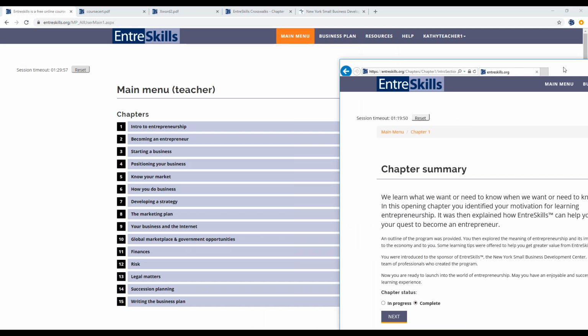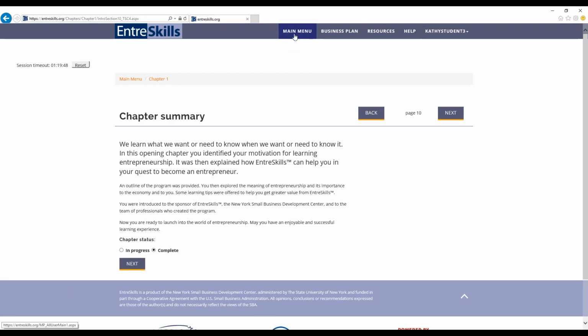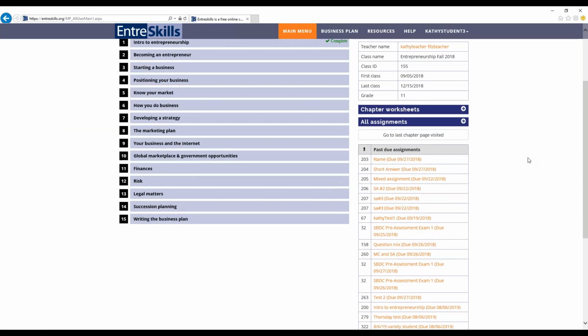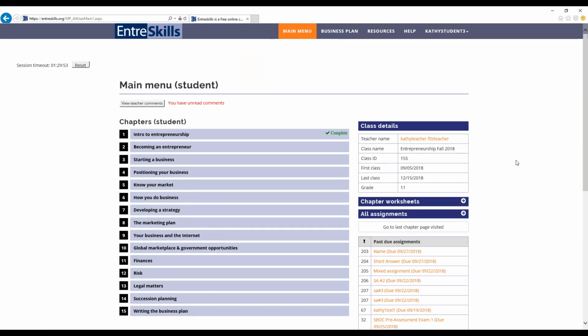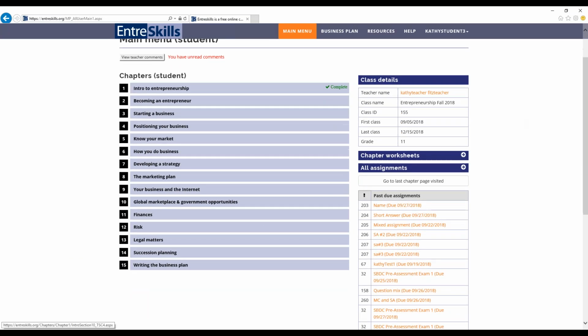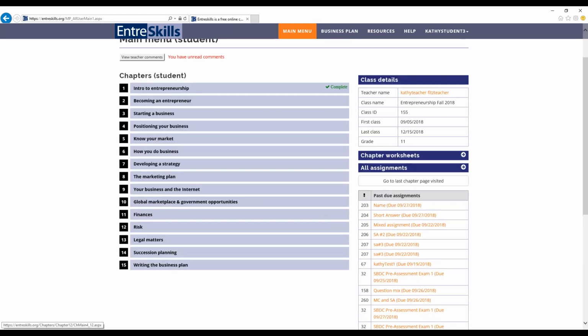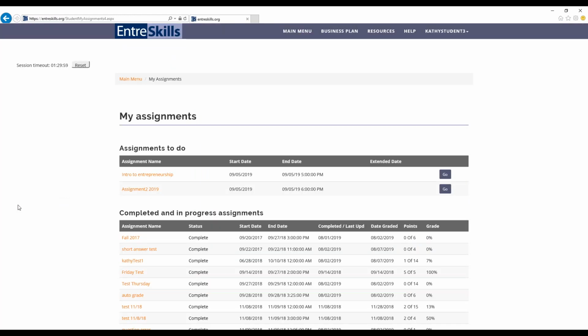So I'm going to go back to the student account. This is an old student test account that I've been using, so there are a lot of past due assignments here, but any new assignments would also show up here. They can access all their assignments by clicking on this link. So anything that you've assigned to them will show up here, and they would just click go.